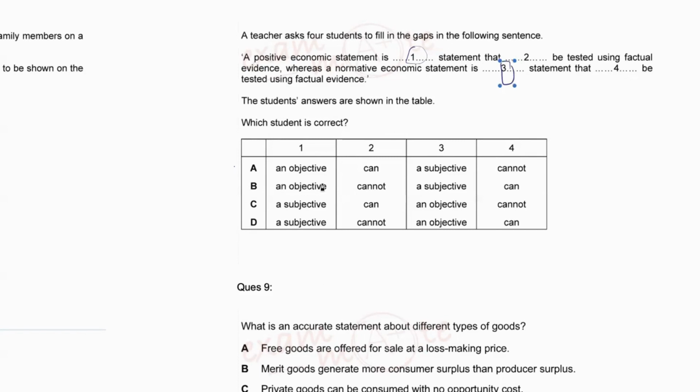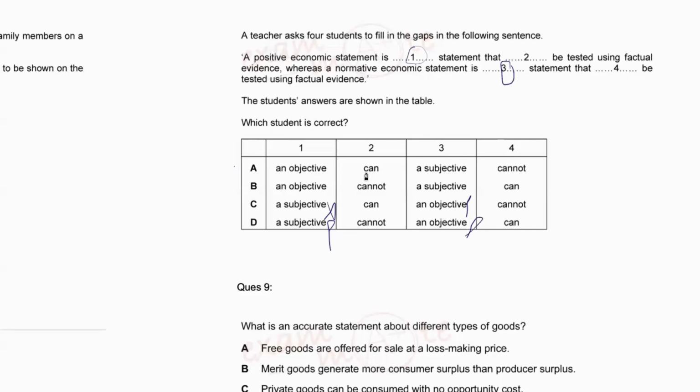So let's filter out the options. 1 is objective, obviously, so C and D cannot be an answer. And 3 is subjective, so C and D cannot be answer again. So it's either A or B. You are minimizing options so that you save your time. A statement that dash can be tested. So positive statements can be tested because they are objective. That's what its definition stands for. So you need to know the statement, you need to know the definition.